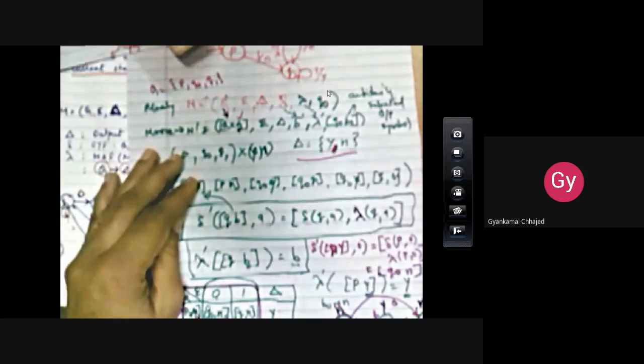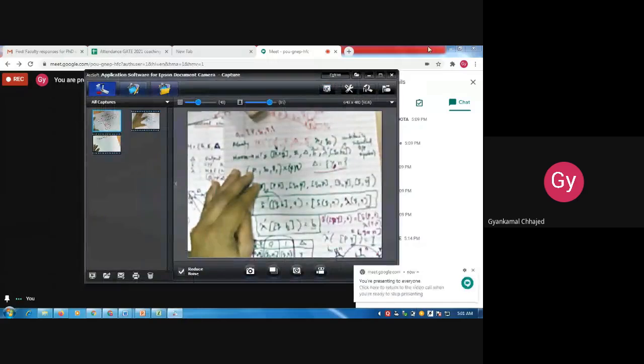States are a combination of input, output symbol and state, and delta dash is dependent on delta and lambda, and lambda dash is dependent only on the state and the output symbol associated with it. So I hope this is clear to you.